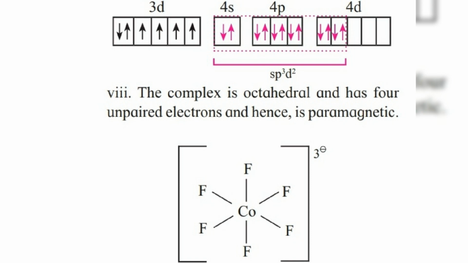In this configuration all the electrons given in bonds, the pink color ones, are paired up, but in the 3d orbital there are 4 unpaired electrons, which leads to the paramagnetism of the compound.